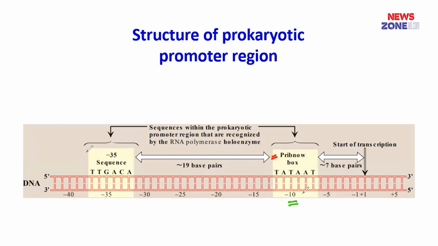And this one is the -35 sequence. It is a second consensus sequence, also contains 6 nucleotides, and is centered about 35 bases to the left of the transcription start site. In prokaryotes, transcription begins with the binding of the RNA polymerase holoenzyme to a region of the DNA that is known as the promoter sequence.